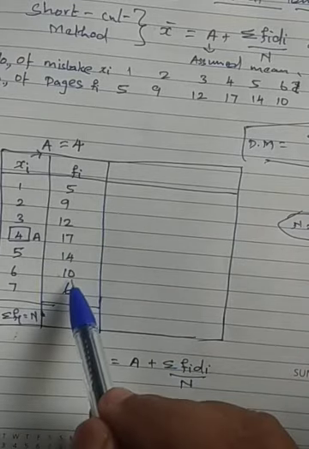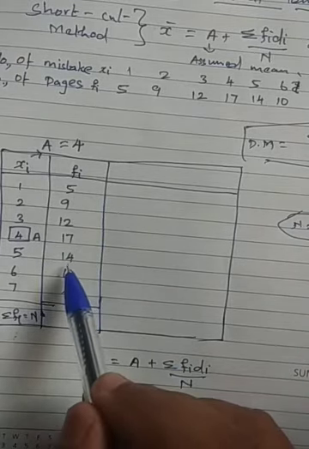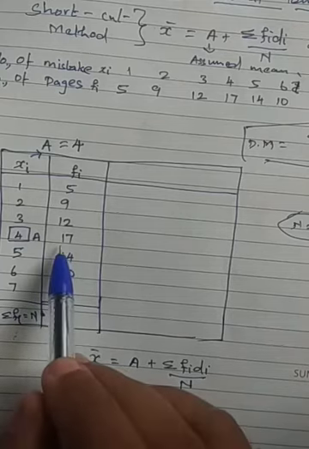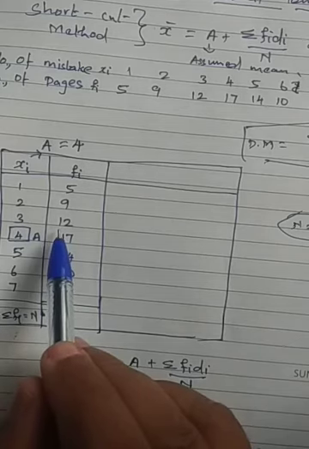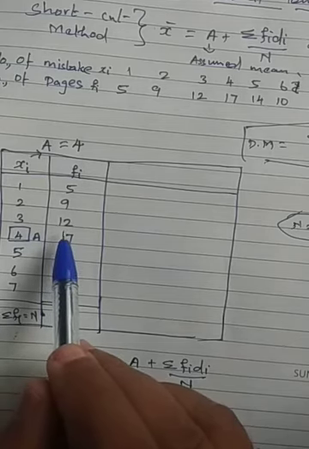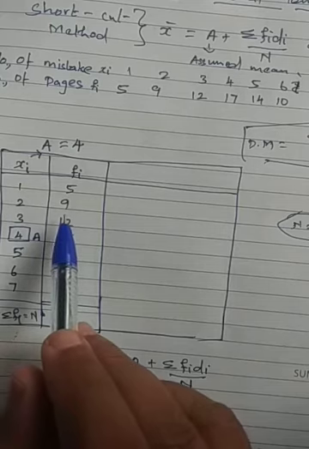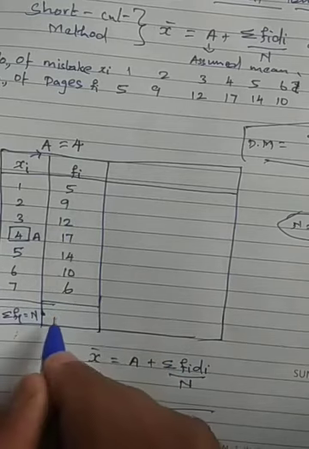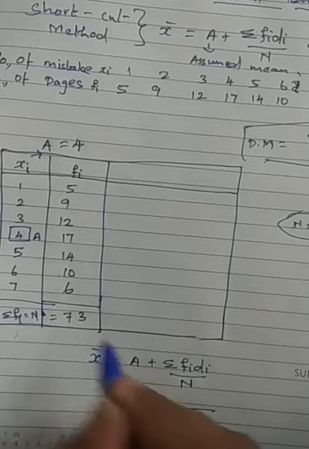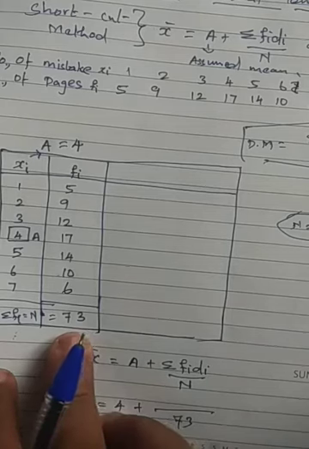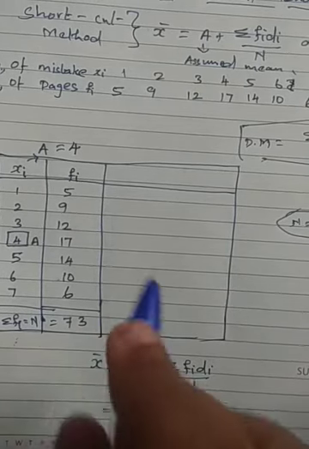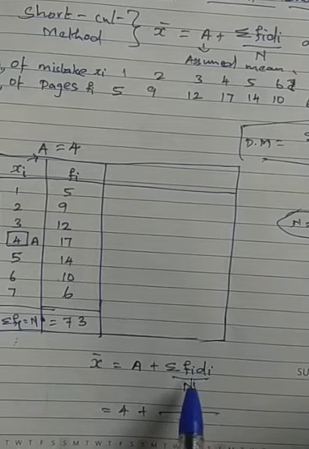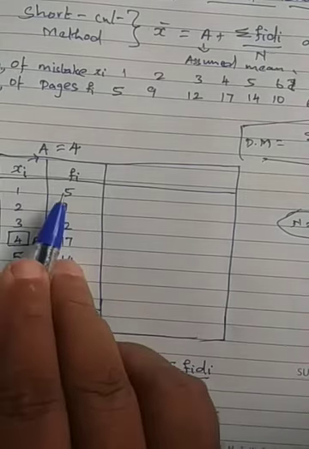So it's simple. 10 plus 6 is 16, 16 plus 14 is 30, 30 plus 17 is 47, then 47 plus 12 is 59, 59 plus 9 is 68, plus 3 is 73. So the n value we are getting is 73 here. We got the value easily. Now we got the n value also. Now we need only fi and di. Fi into di. For fi, you got it, no problem.